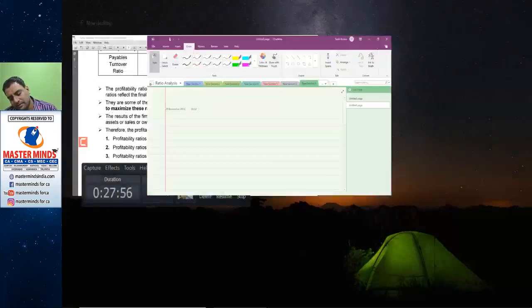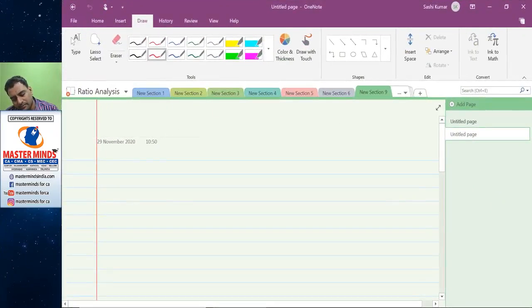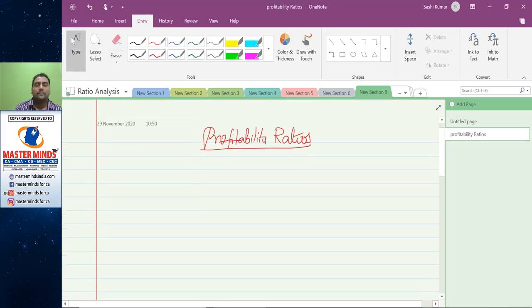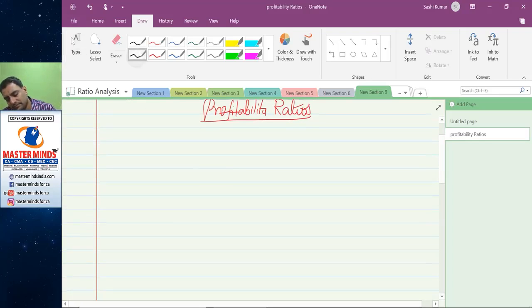Finally, profitability ratios. These are GPR, gross profit to sales ratio. Second one, NPR, net profit to sales ratio.